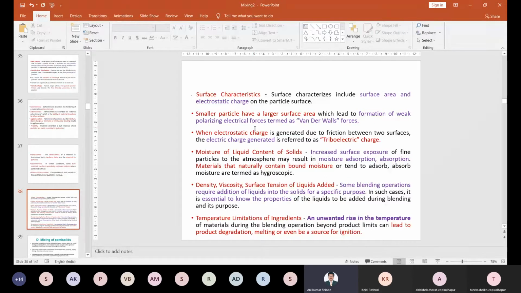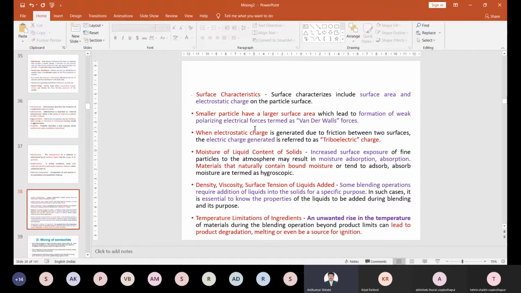Then next is the moisture contained in the solid. How much moisture content, how much liquid you have added to the solid, right? Depending upon this. Some materials are very hygroscopic in nature and can absorb moisture from the atmosphere. Some substances can absorb 50% moisture, some 25%, some 10%, some 5%, right?